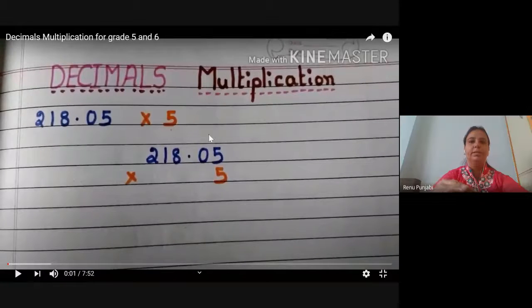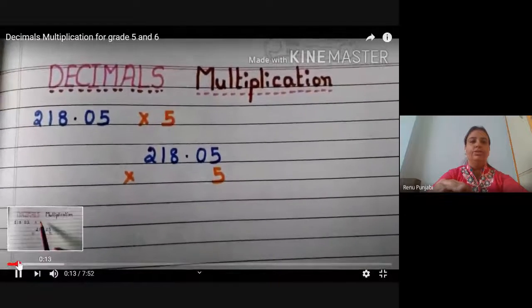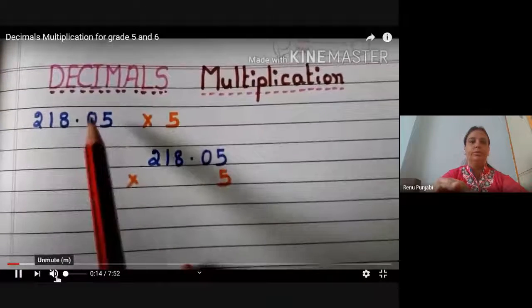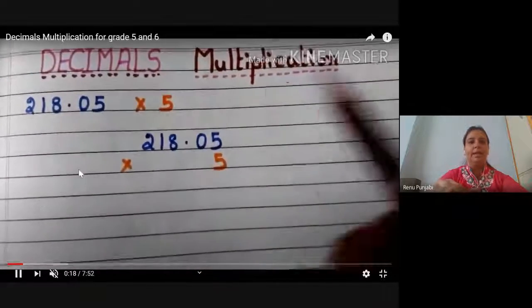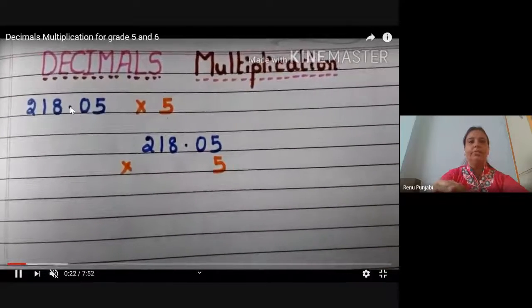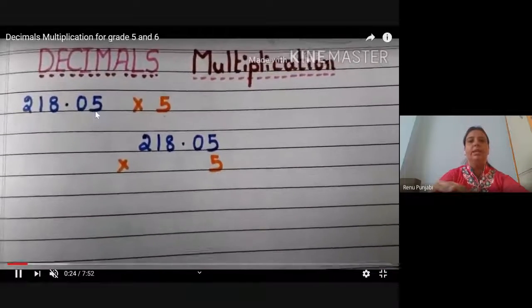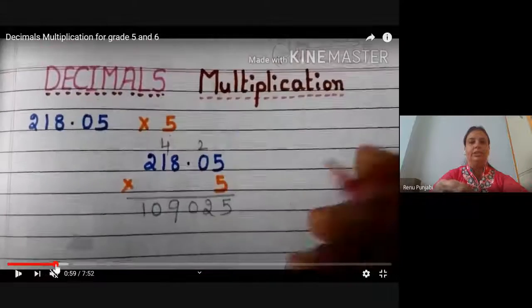Everyone, please. Okay. See, when you have a decimal number on one side and a whole number on the other side, you have to multiply it the normal way you multiply, and see how many digits are there after the decimal here. In the product also, you put the decimal according to that. So, check here.